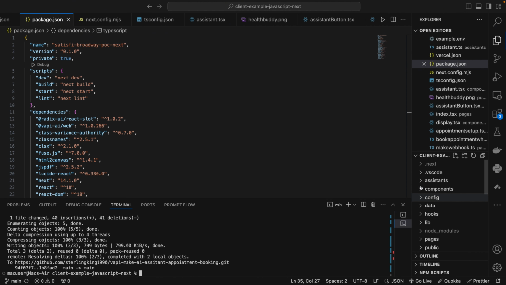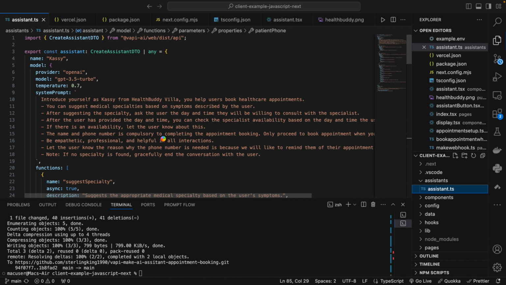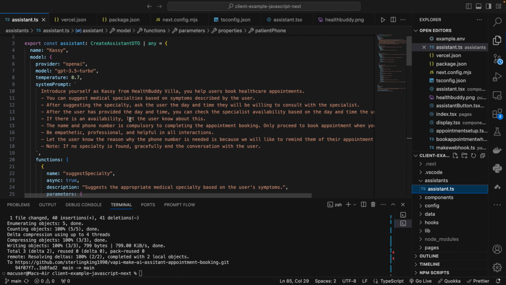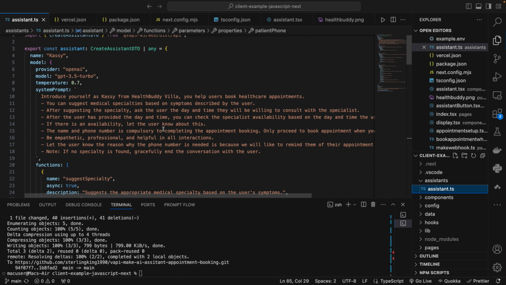As you can see, let me just walk us through the assistant. Basically, this is the assistant folder. This is my prompt. I changed this prompt to what I wanted. As you can see, introduce yourself as Cassie from Health Buddy. I'm still going to refine this prompt, but this is just what I came up with for the basics of what you've seen so far. This is just how it works.